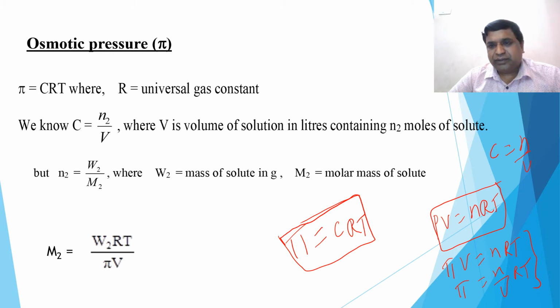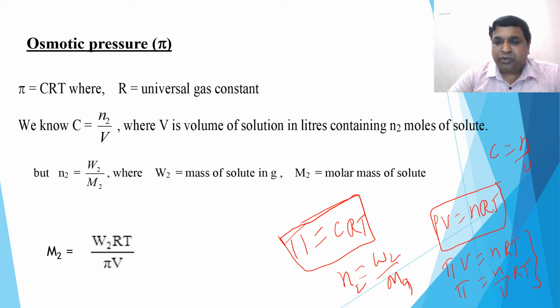Molarity, what do you call here? R is the gas constant, since we have used the same formula, and C is n/V, where V is the volume of the solution in liters. It is a molarity containing n2 moles, that you remember. But n2 is equal to W2 by M2. That also you know. n is the number of moles. n2 is equal to W2 by M2.